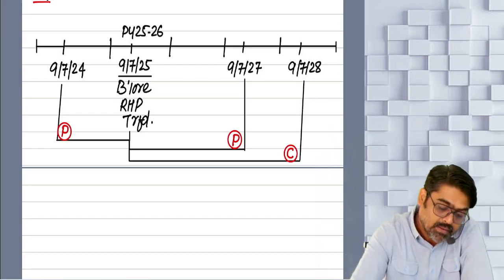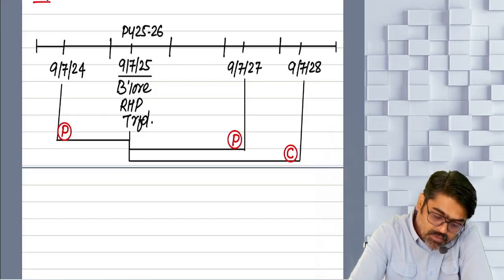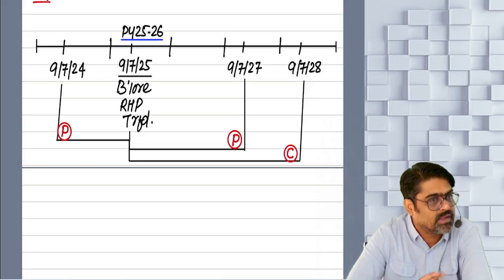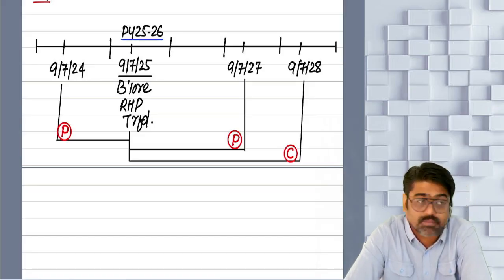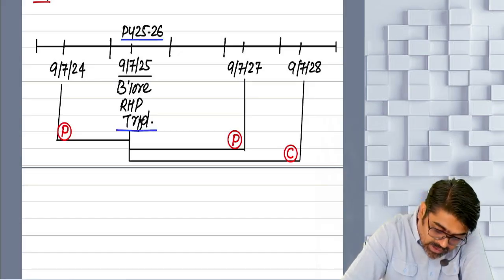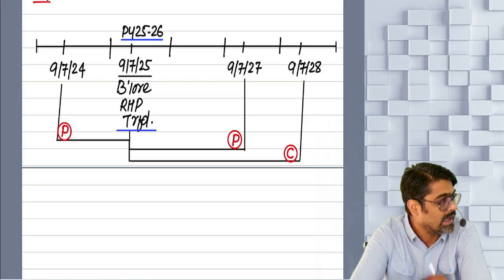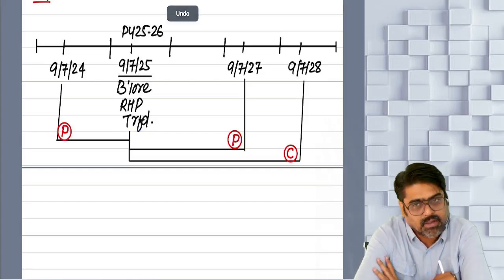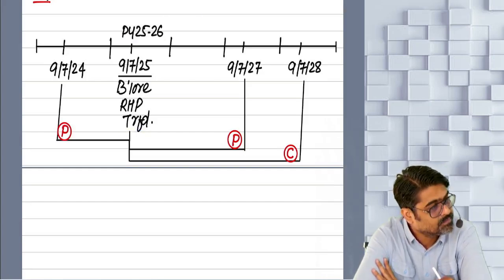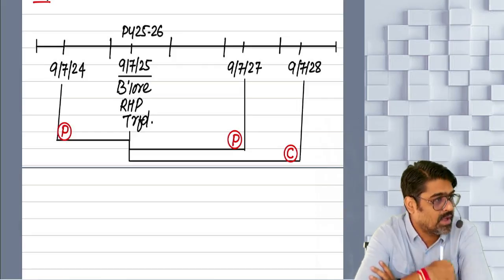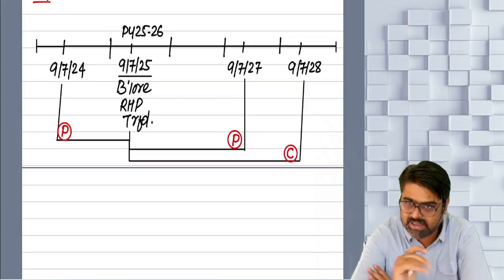Now see, there will be a practical problem. Why? Because this is your previous year 25-26. And for this year you have to file a return of income also. And in that return of income, you are going to show this capital gain also. And out of that capital gain, you want to claim this exemption. Understanding, no? So tell me, what will be the due date of filing return? This will come in the immediately next year, either 31st July or 31st October, as the case may be.